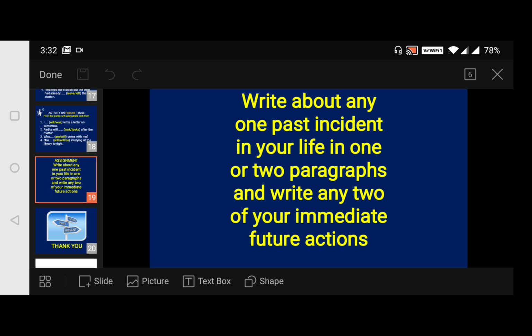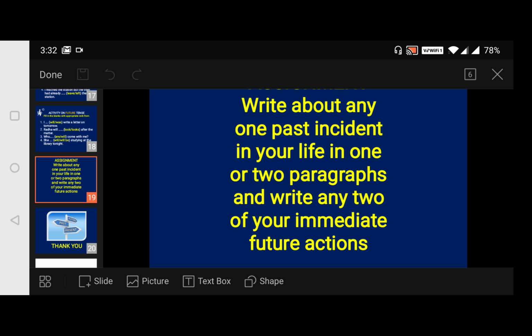Then coming to the assignment. Write about any one past incident in your life in 1 or 2 paragraphs, because when you write about an incident that happened in your past, you generally use past tense. I also want you to write any two of your immediate future actions, so that you will write some sentences in the future. In addition, which I have not mentioned in the slide, write about your daily routine, so that you cover some sentences under present tense. All 3 tenses will be covered in the assignment. You are supposed to submit by next Monday.